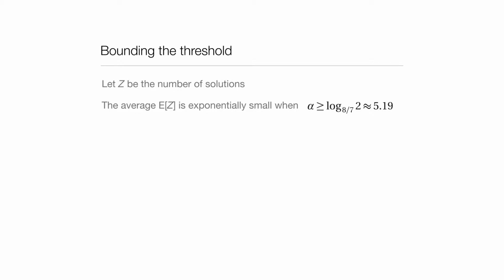If z is a random variable which counts things, its possible values are natural numbers, non-negative integers, 0, 1, 2, and so on, such as the number of solutions to a random formula, well, there's a handy inequality. Some people call it Markov's inequality, but in some sense it's even easier than that.